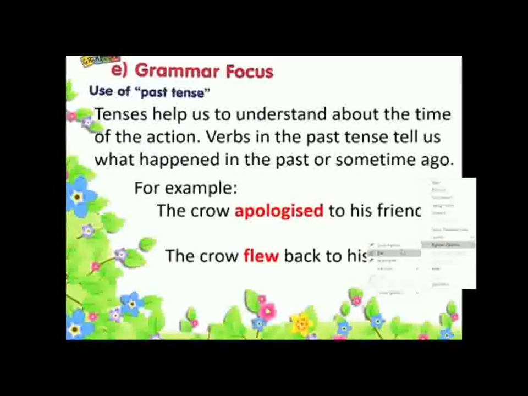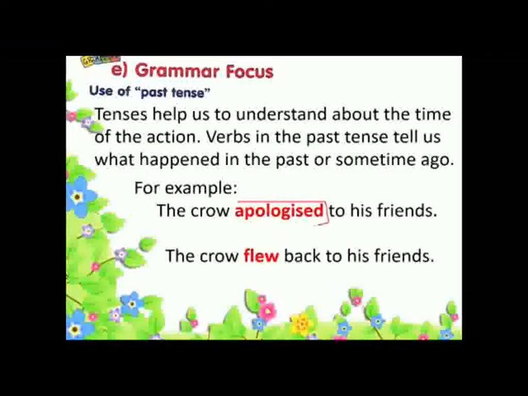Here you see these two words, apologized and flew, second form of the verb, and they are giving us an indication of past time. Ed, that is second form, and flew again second form.